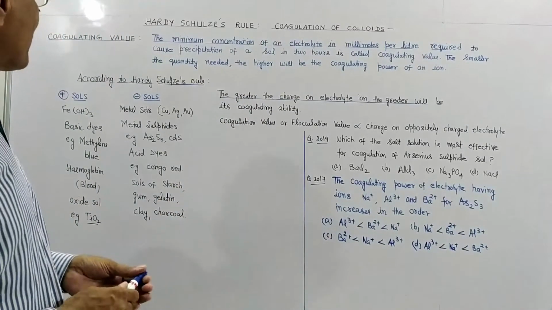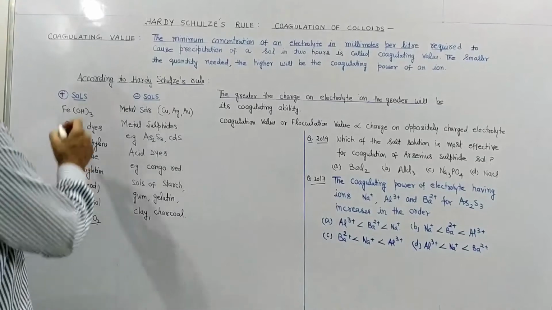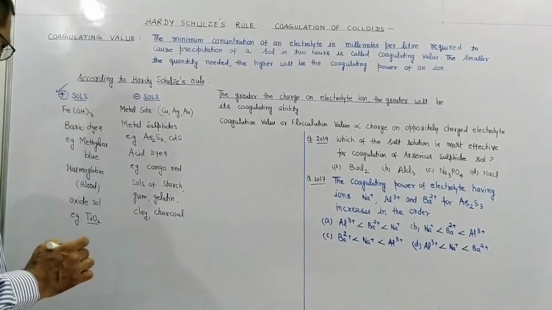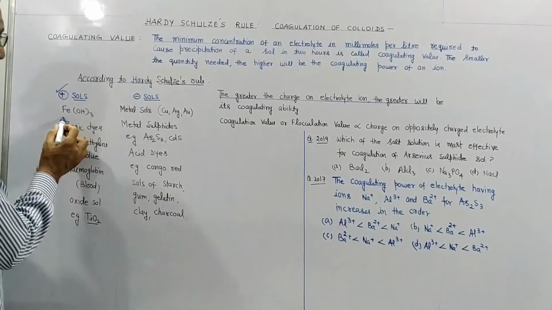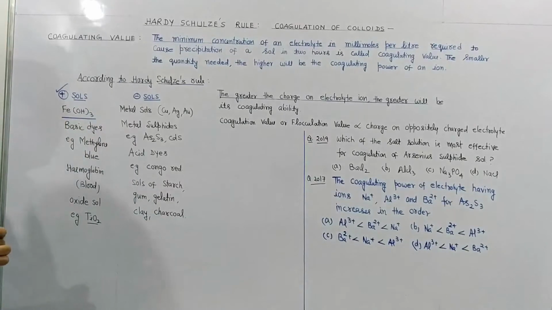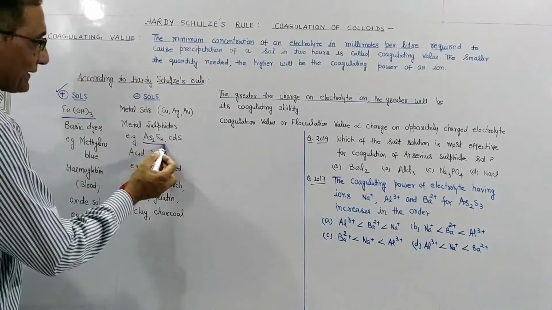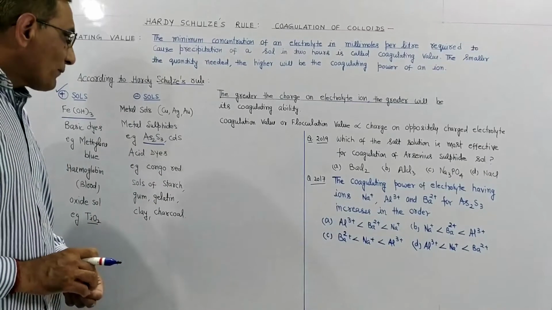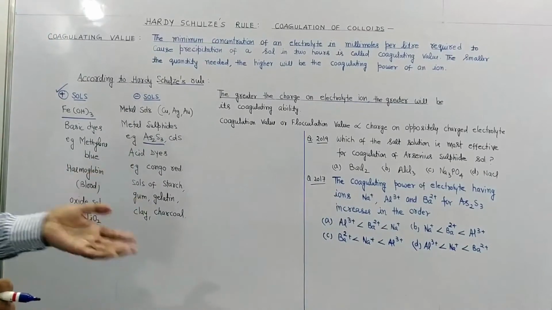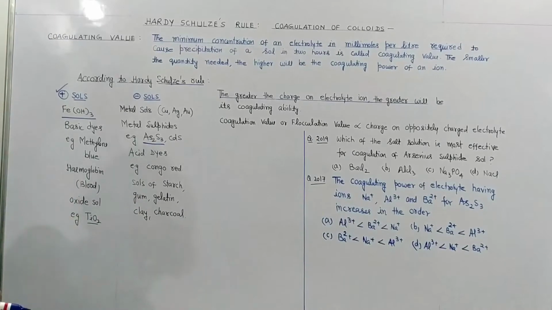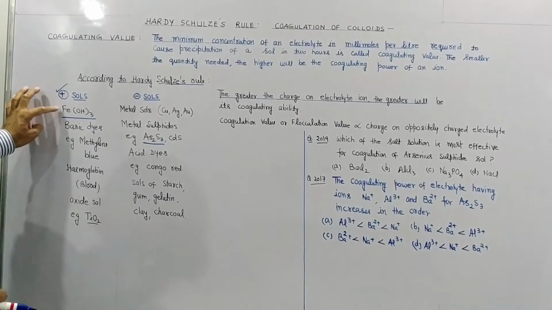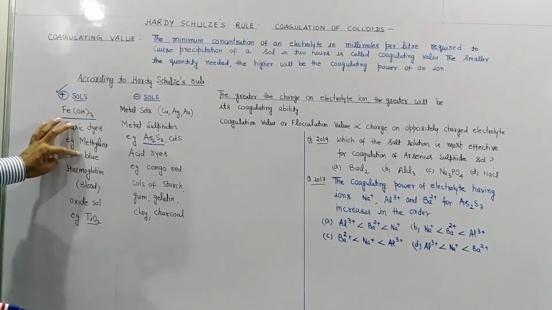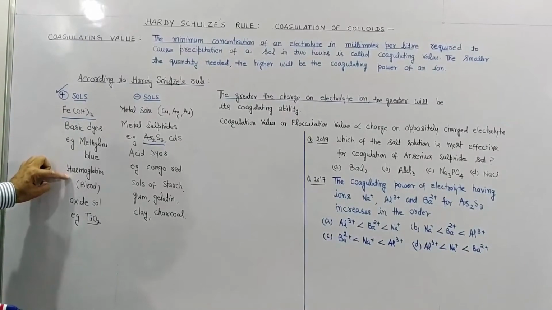Colloidal solutions possess charge. Some of the colloidal solutions are positively charged. For example, ferric hydroxide is a positively charged colloid. Arsenous sulfide is a negatively charged colloid. So these examples you have to memorize because there are questions related with these charges. Ferric hydroxide is positively charged. Basic dyes, methylene blue, and hemoglobin are also positively charged.